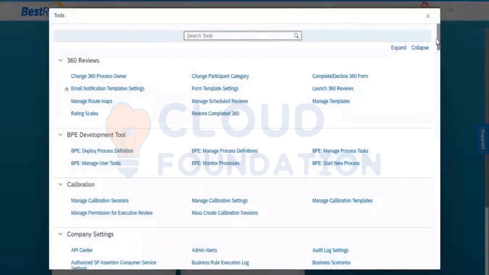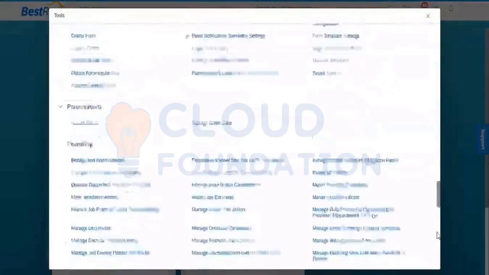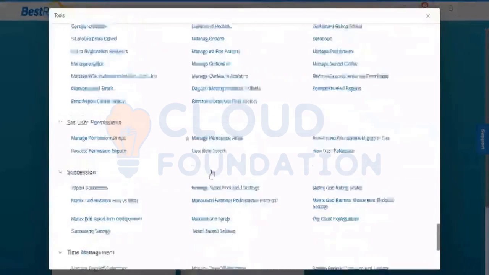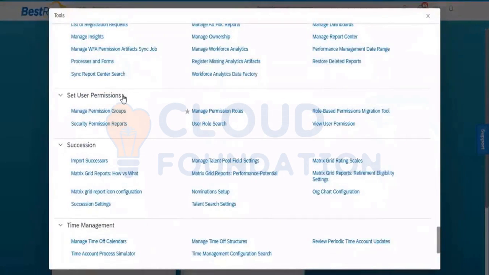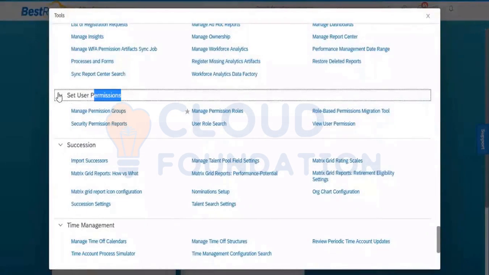Go into the admin center, scroll down. You have this section, set user permission. In the admin center, the set user permission option comes only when we are enabling the RBP from the provisioning. If you are enabling the RBP from the provisioning, then only this option will be coming.